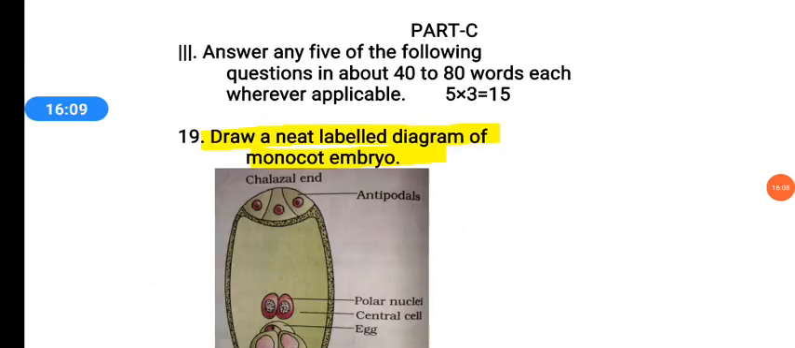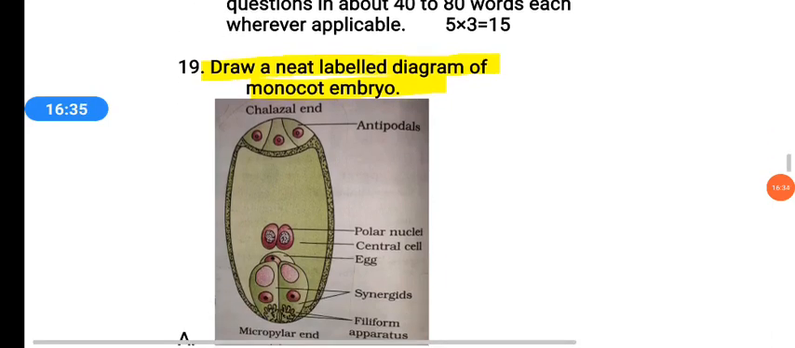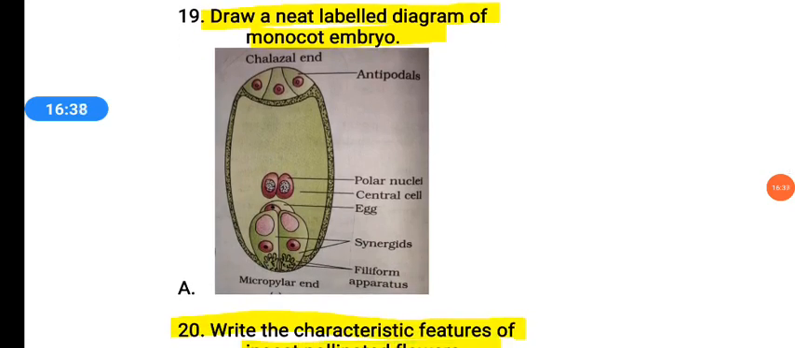Yes, the Part B, the 2 marks questions, is completed. We are moving to the third part, Part C. Here, we have the 3 marks questions. There are also 8 questions here. Among the 8, you are going to write any 5. Each question carries 3 marks. So the 19th question is, draw a neat labelled diagram of a monocot embryo.